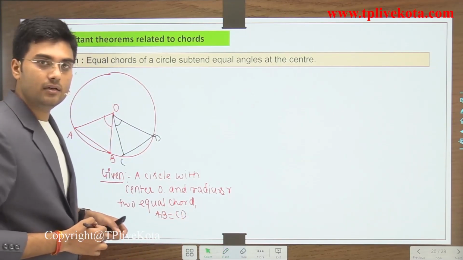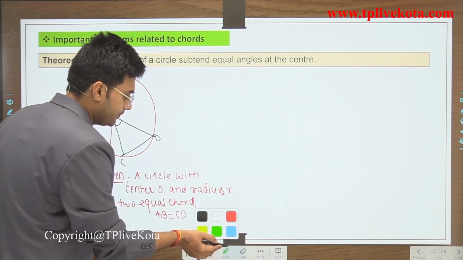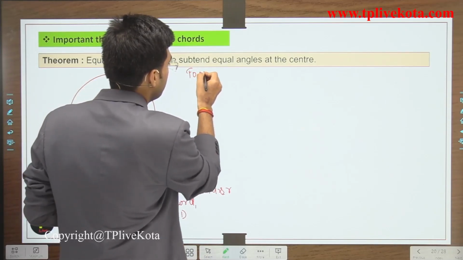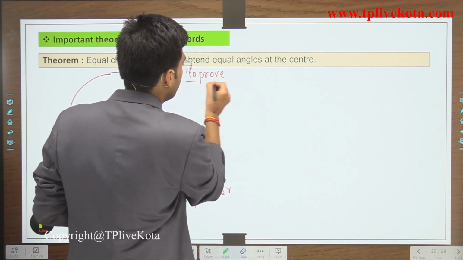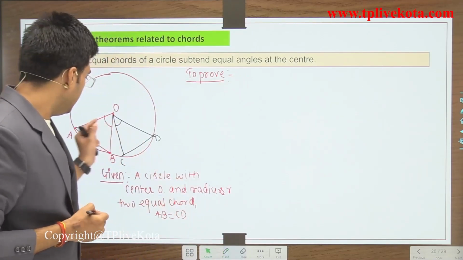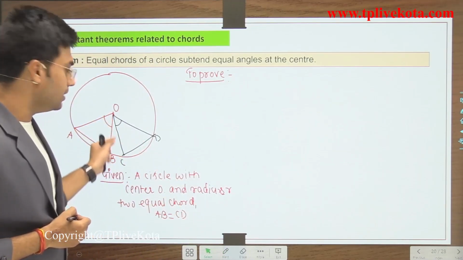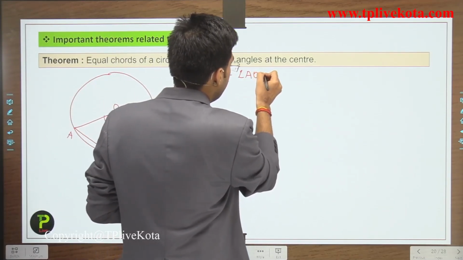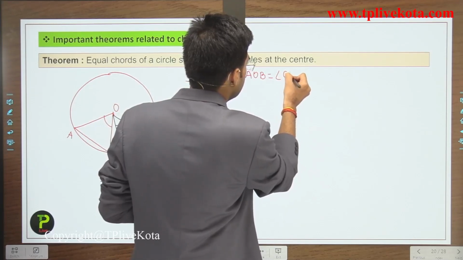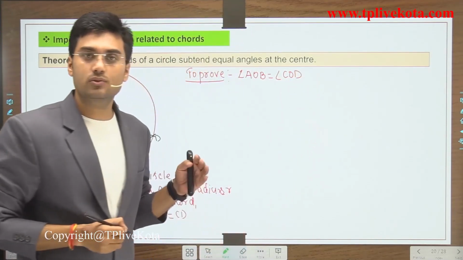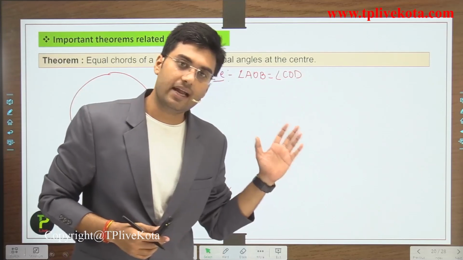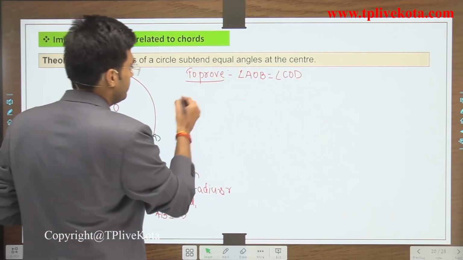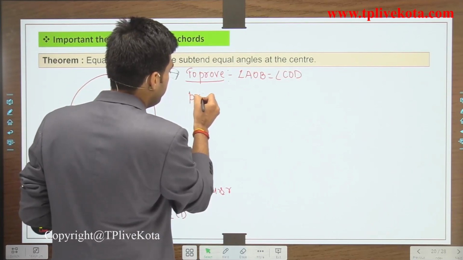AB and CD are two equal chords. So now we have to prove that angle AOB is equal to angle COD. We have to prove these two angles are equal, or we can say that we have to prove these two central angles are equal. Now let's start the proof.